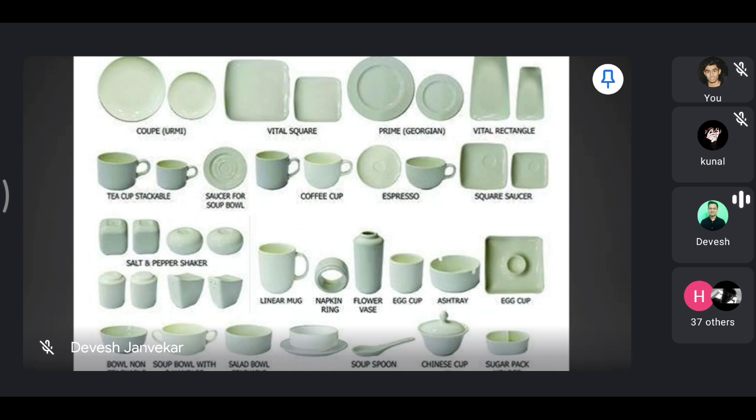Next you have a quarter plate. Half plate, yes sir, 8 inches. Quarter plate, size is 6 inches. Usage: breads, cheese, and underliner for bowls.